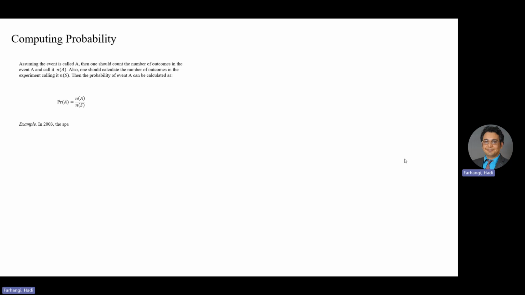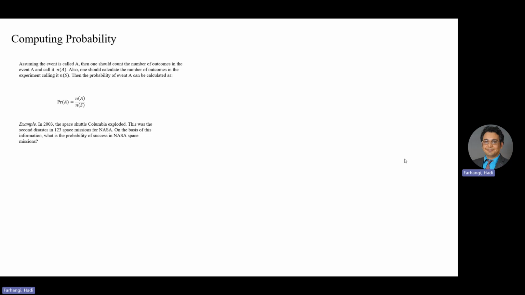Example, in 2003, the space shuttle Columbia exploded. This was the second disaster in 123 space missions for NASA. On the basis of this information, what is the probability of success in NASA space missions?